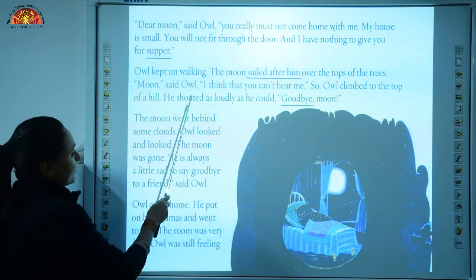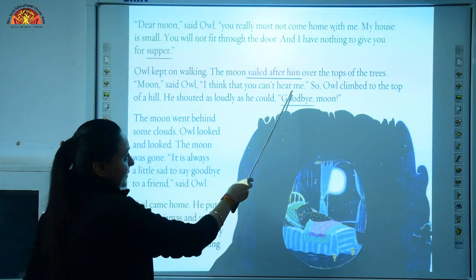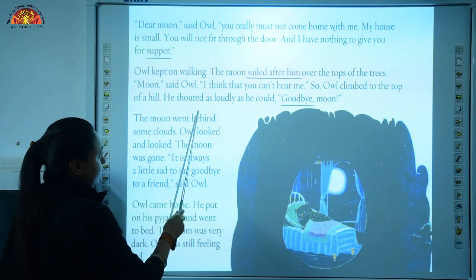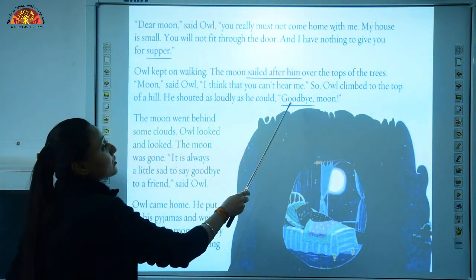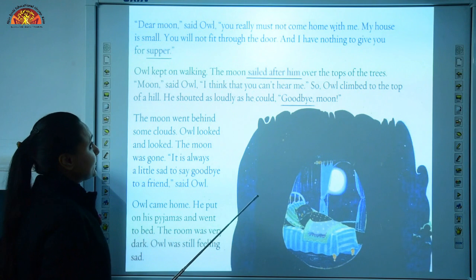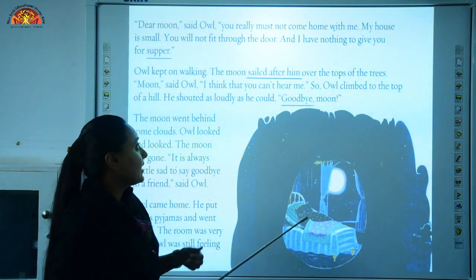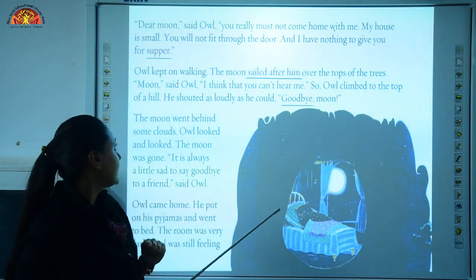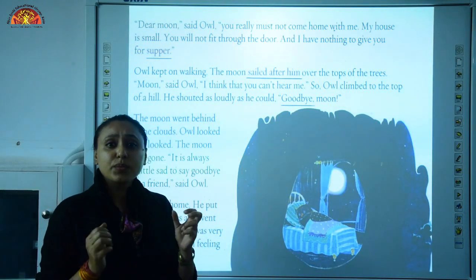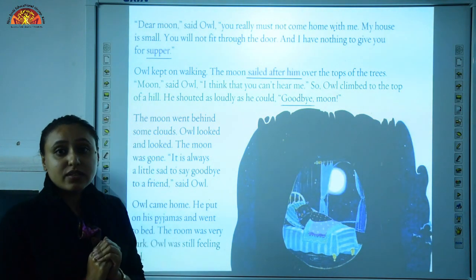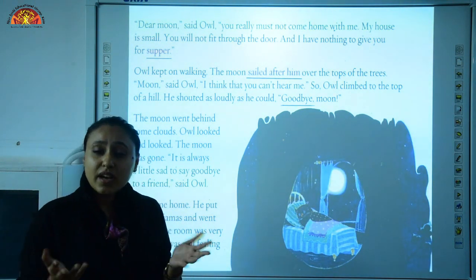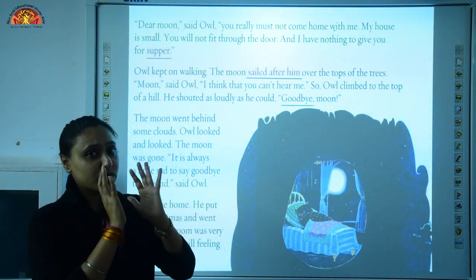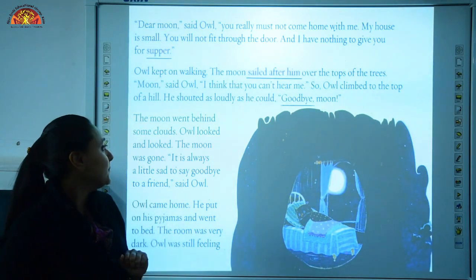Moon, said owl, I think that you can't hear me. So, owl climbed to the top of a hill. He shouted as loudly as he could, goodbye moon. So, here he kept on walking and moon is still following him, sailing after him over the tops of the trees. So, here he got worried that maybe moon can't hear him. So, what he did, he climbed up on the rock and there he shouted, goodbye moon, okay.